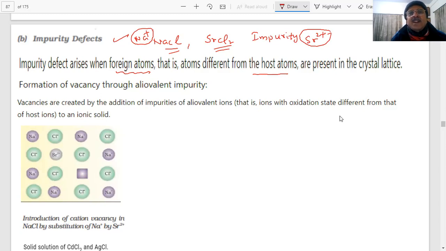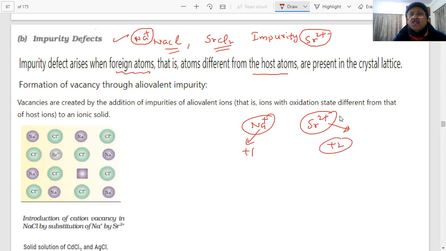So what will be the result of that? Certain sodium ions will be missing, Na out, and instead of that, strontium 2+ is coming. Now tell me, sodium ion is carrying +1 and this is carrying +2.